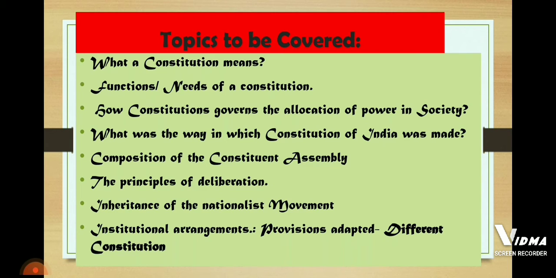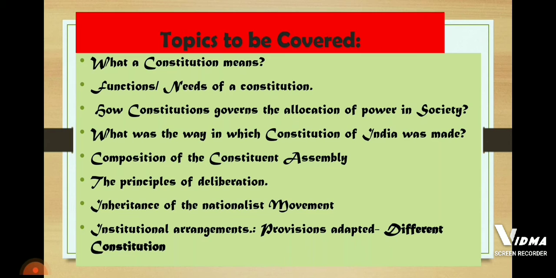Next, how the constitution governs the allocation of powers in society, how it distributes the different powers in society, and the way in which the Constitution of India was made. Next, composition of Constituent Assembly, that is the making of Constituent Assembly.